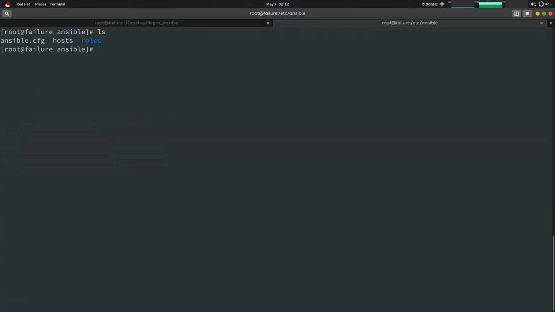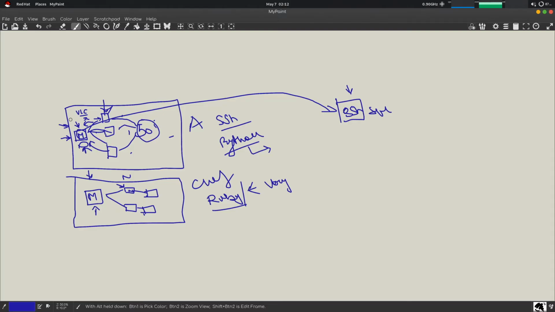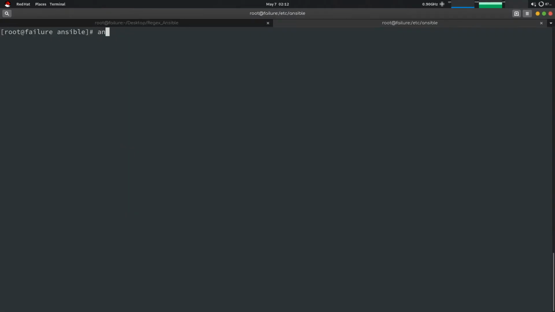So once it is done, how will we fire the commands from the server to the machines? There is a command called ansible. I am telling you the syntax. Target: the target can be the IP, the host name, or the group which you have mentioned in the host file.